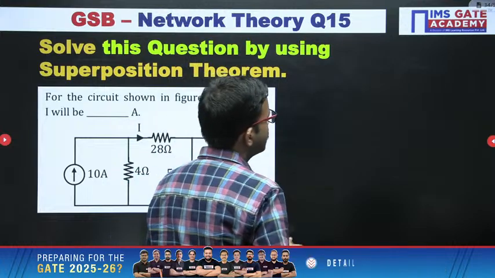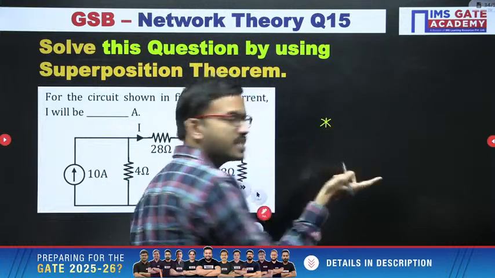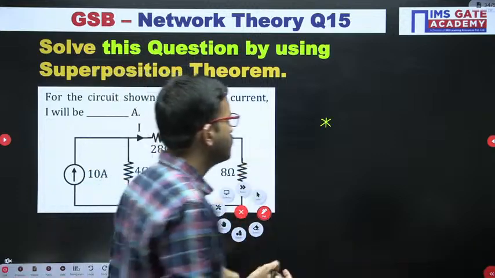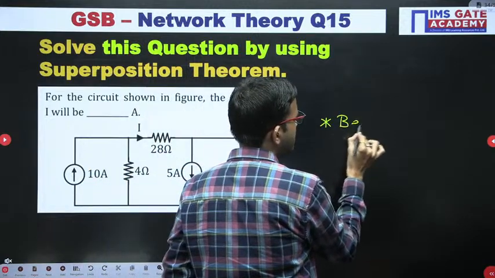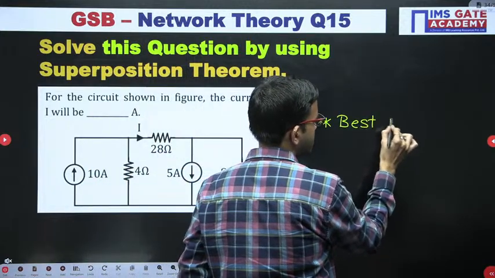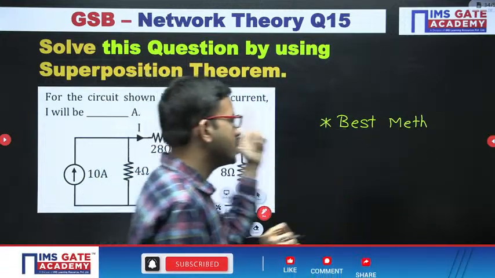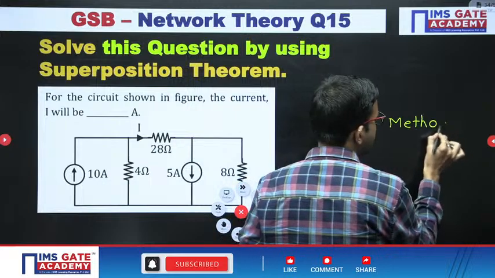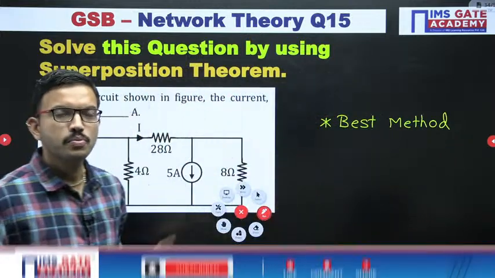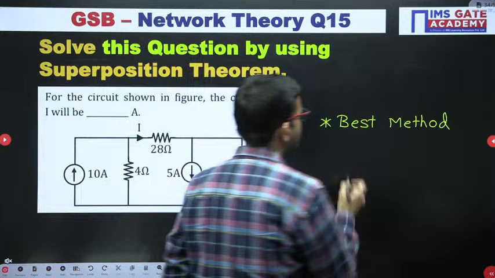Whoever feel, sir, this is the best method, just like earlier source transformation, this is also best method, you people can mention in the comment section or chat section. Generally, best method means only one. But for this question, source transformation is also best method, and even superposition theorem is also best method for this question.